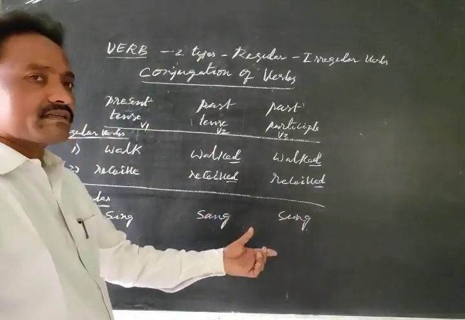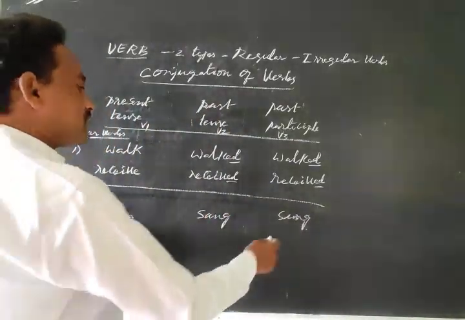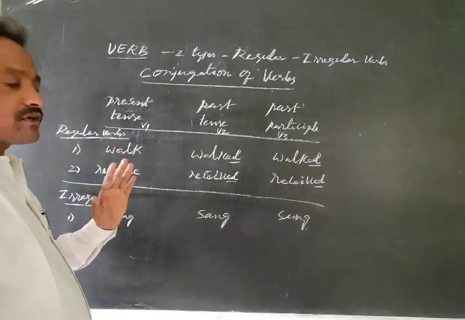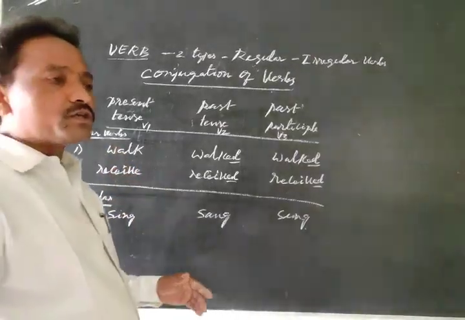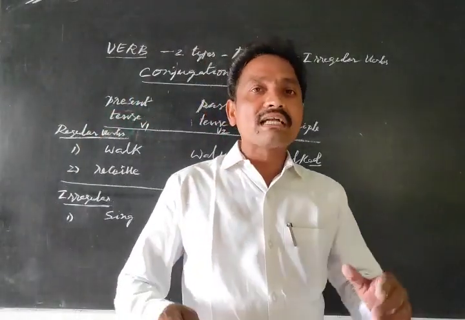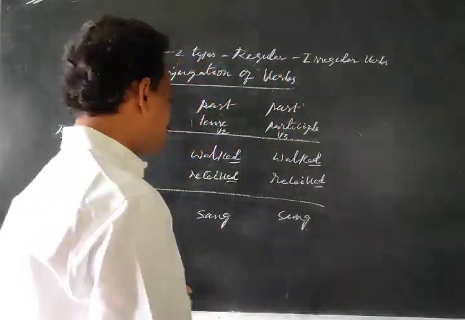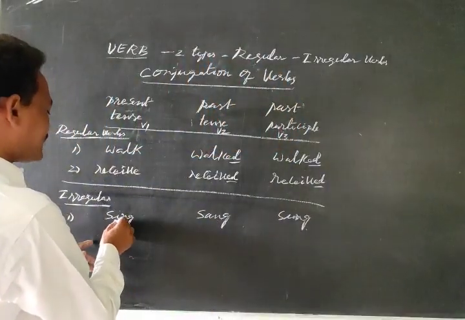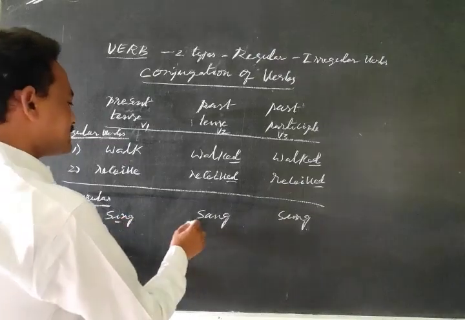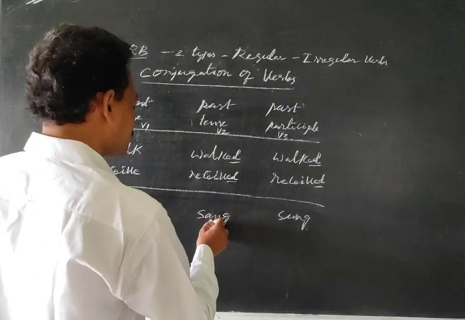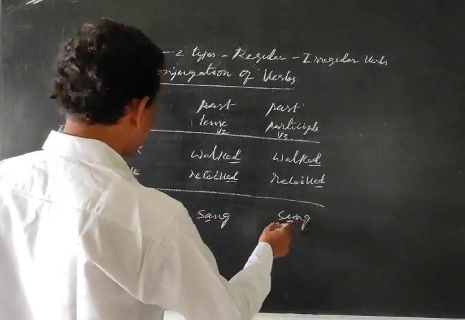Sing, sang, sang. Same verb, but in three formats they are different, because by changing the root letter, I mean by changing the vowel, they form past tense and past participle.